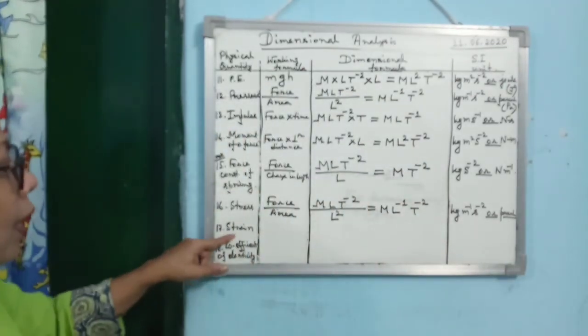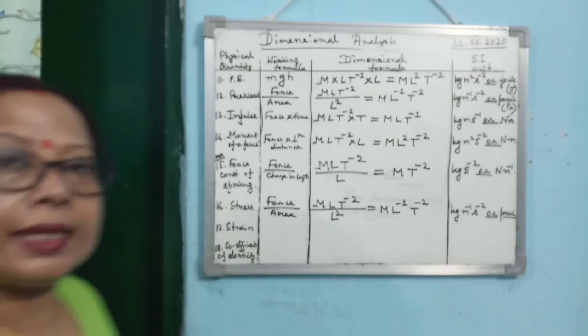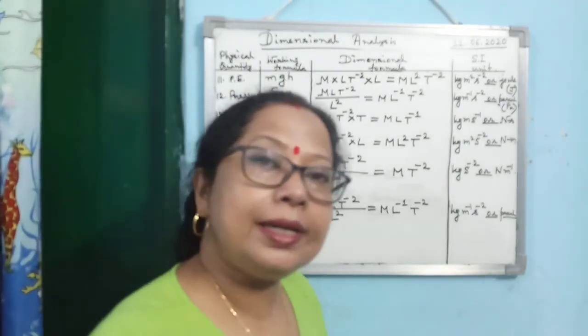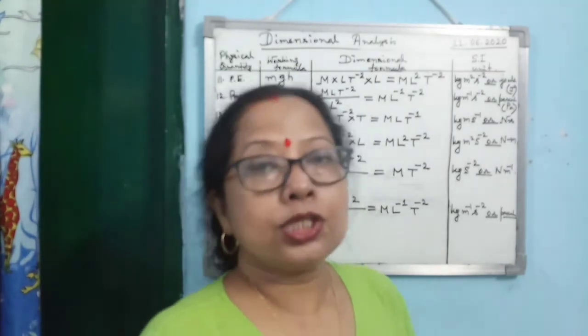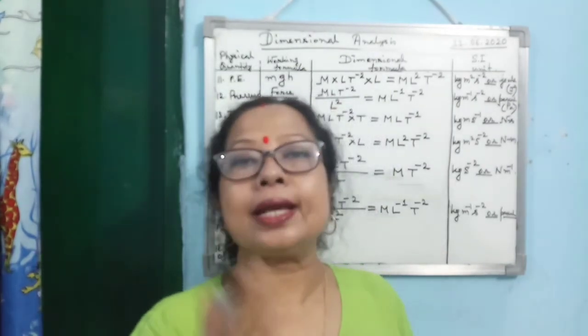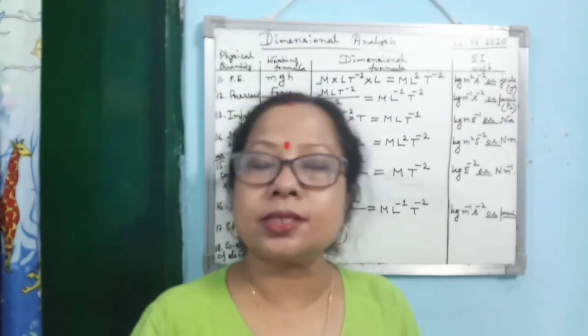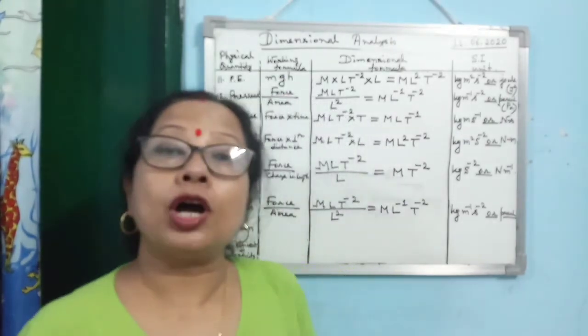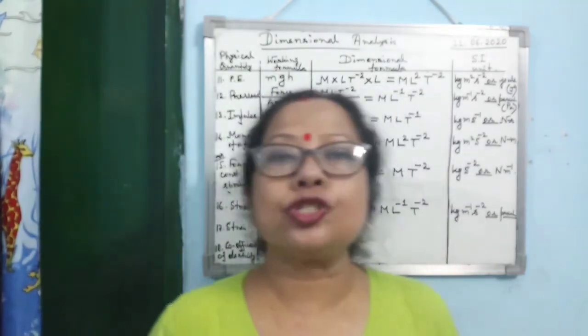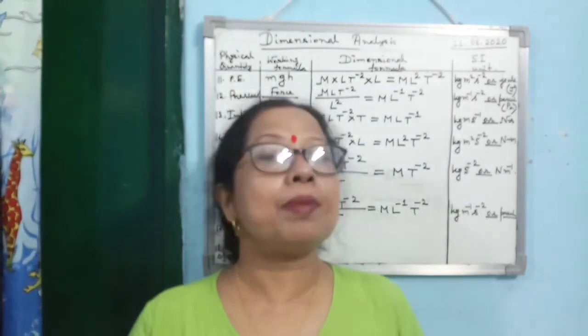Okay, then what is strain? Strain means the change in the quantity divided by the original quantity. There are actually three kinds of strain. Longitudinal strain means change in length by original length. Volumetric strain means change in volume divided by volume.